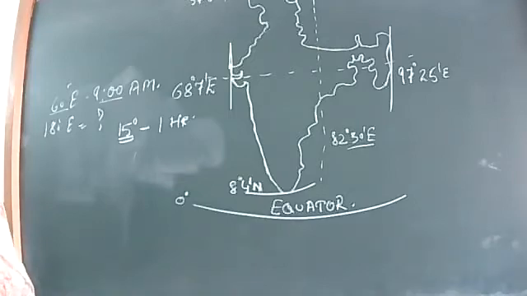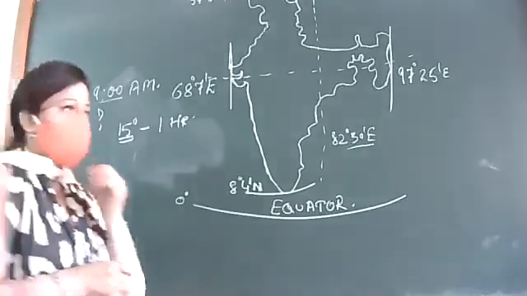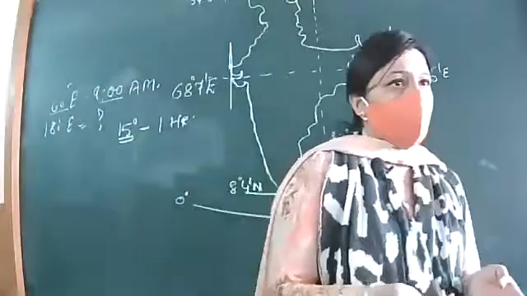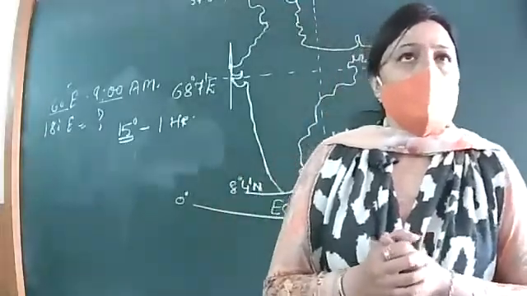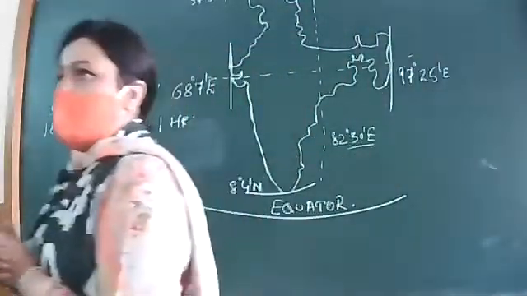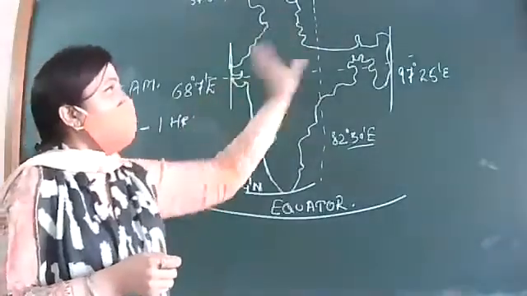And we don't follow local time. A question can be asked: difference between local time and standard time. Why don't we follow local time here? Why in India do we have one longitude, one standard time? Why not a number of them?